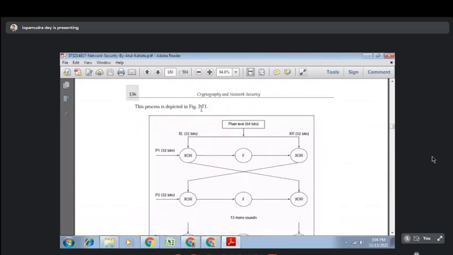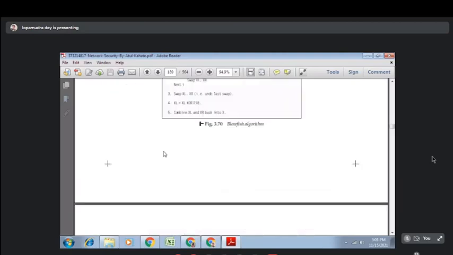Okay. So this is your plain text. This is your cipher. This is your left side plain text. This is your right side plain text. Those will be operated differently. And F is the function I am describing. Here there is a P array, a kind of array we have to consider. That's why it is called P1, P2, P3, P4. All are 32 bits.